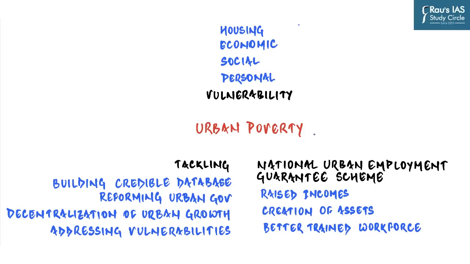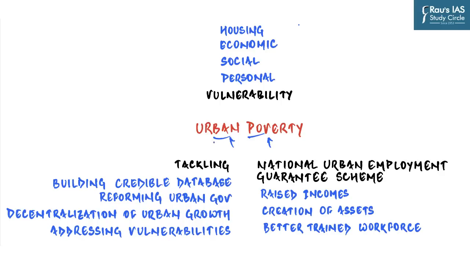Now whenever we start a discussion on a key term, it is always a good idea to first understand that particular key term, and in this respect you can clearly see two words written on your screen, urban and poverty, which basically means a group of people who are considered to be poor and are located in urban areas in our country.